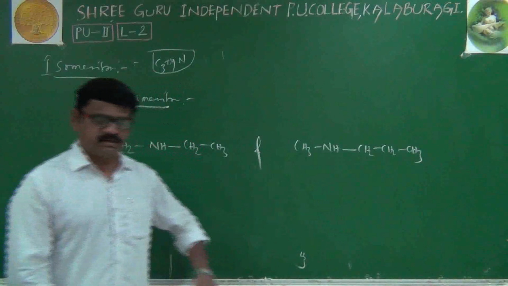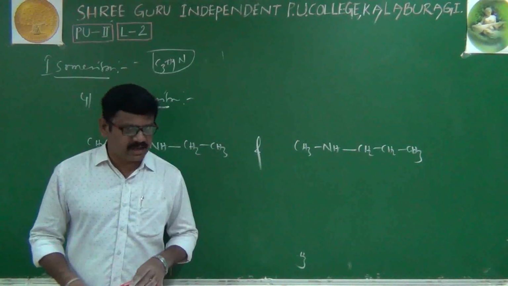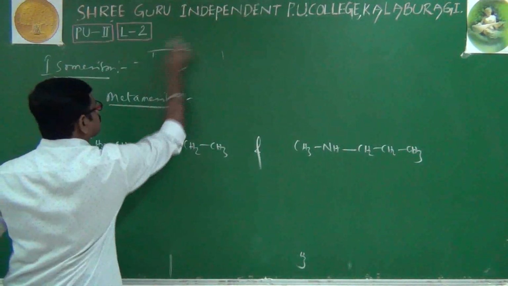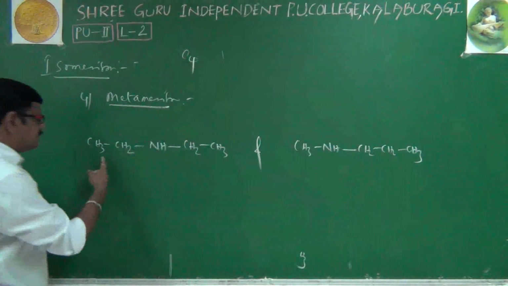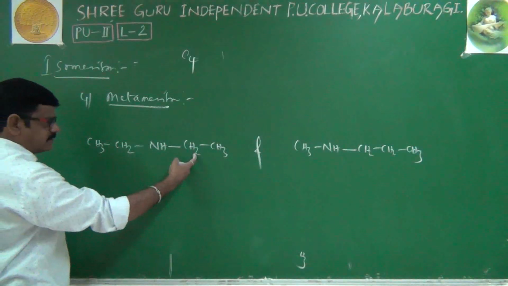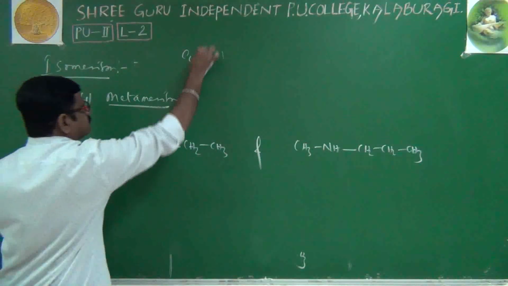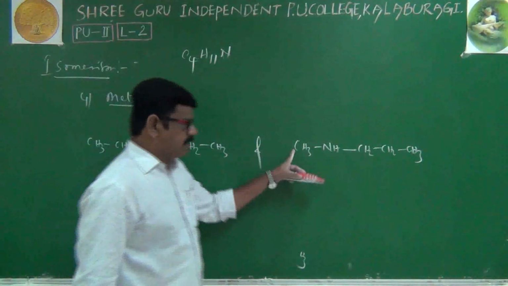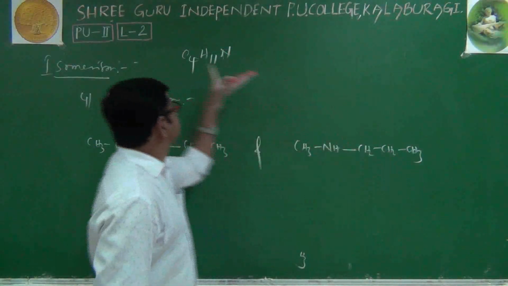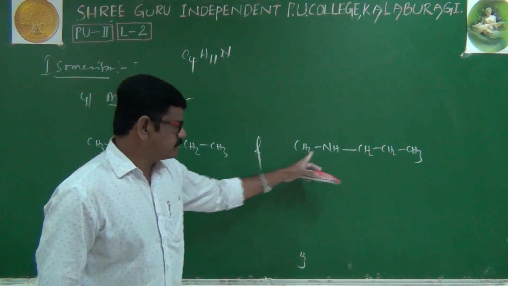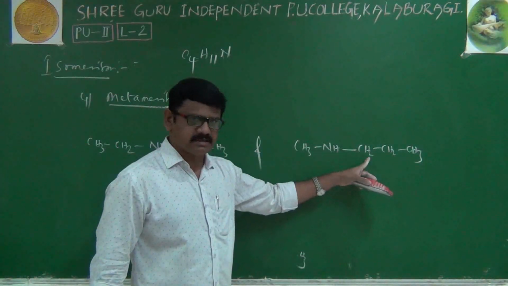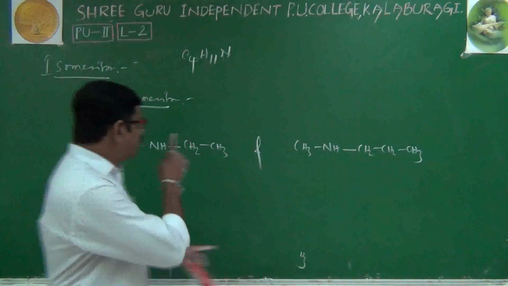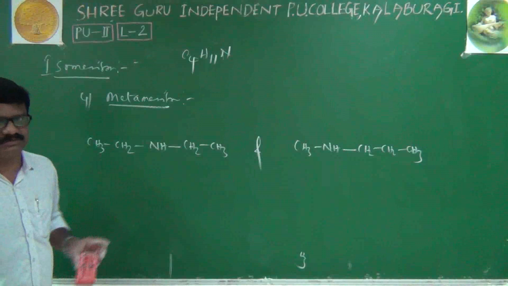First we'll count whether both have the same molecular formula or not. 1, 2, 3, 4, C4, hydrogens 3, 5, 7, 8, 11, 1 nitrogen of course. Come here, 1, 2, 3, 4, C4, hydrogens 3, 4, 6, 8, 11, and of course 1 nitrogen. Both have the same molecular formula, no doubt.